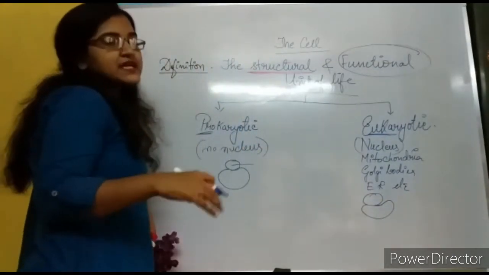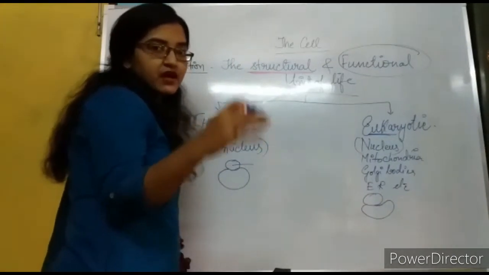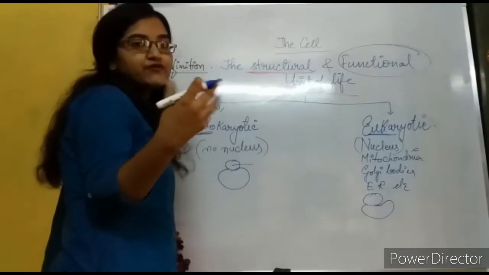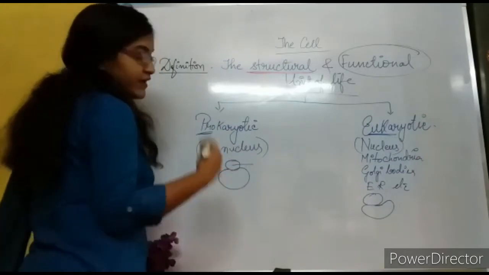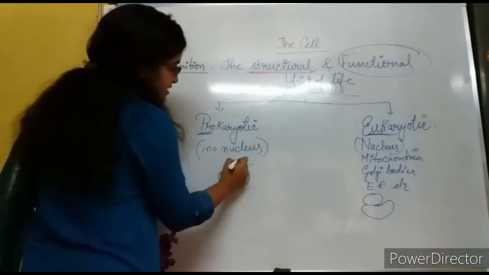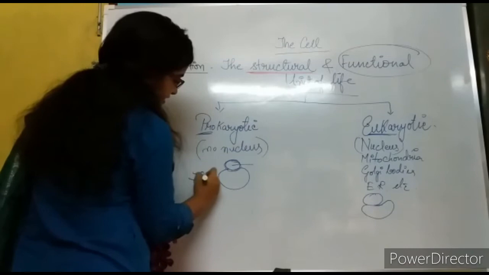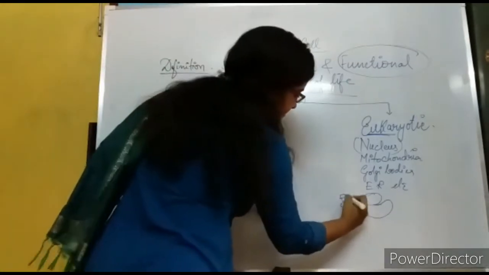Now what is 70S? It is the sedimentation coefficient, which tells how fast these molecules sediment when we do centrifugation.